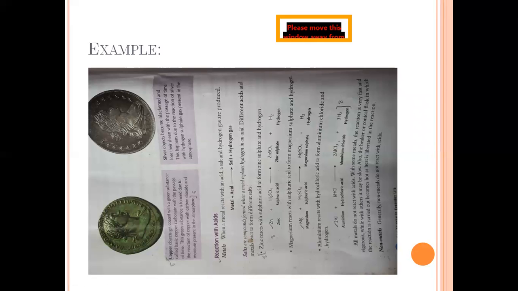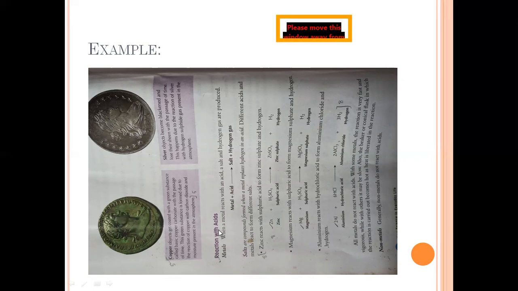Now, sorry, the page is not in a proper alignment. I am extremely sorry. Here is what is about the formation of a green color layer over a copper substance and formation of a black color layer over a silver substance. Here, silver reacts with hydrogen sulfide present in the atmosphere, hence they form a black layer.